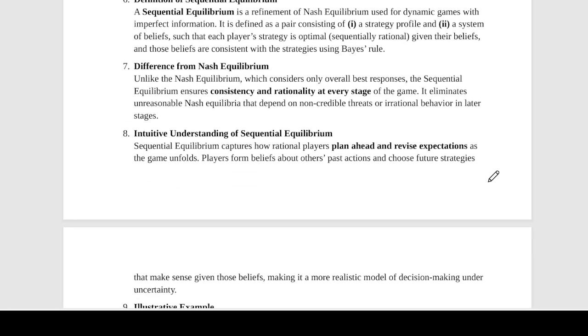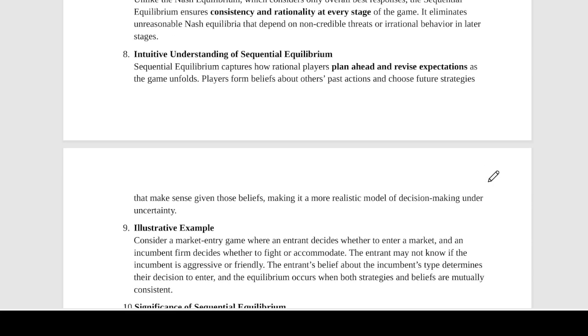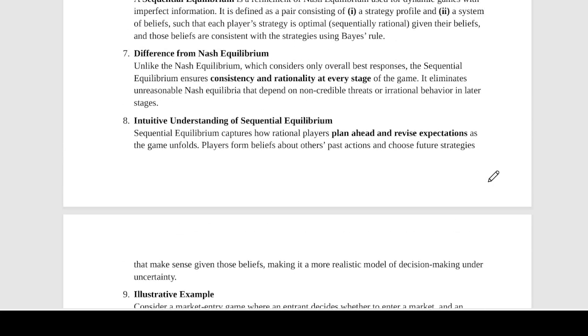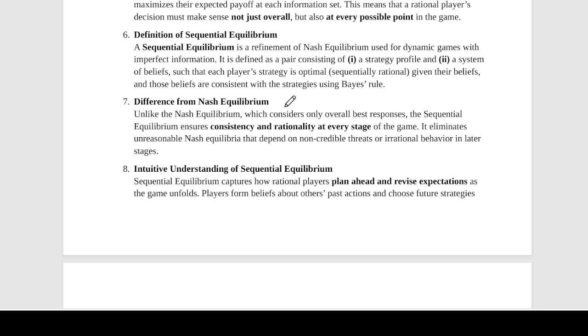All right. Now, how does it differ from Nash equilibrium? Alright, so let's see how it differs. So Nash equilibrium में क्या होता है? We consider an overall strategy. In sequential equilibrium, we go through every step in the game. ठीक है? Beliefs required in Nash equilibrium नहीं. Beliefs required in sequential equilibrium, yes.